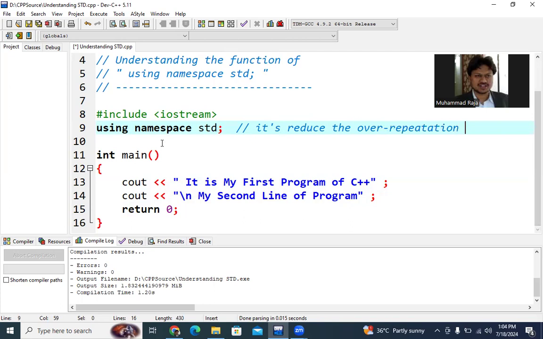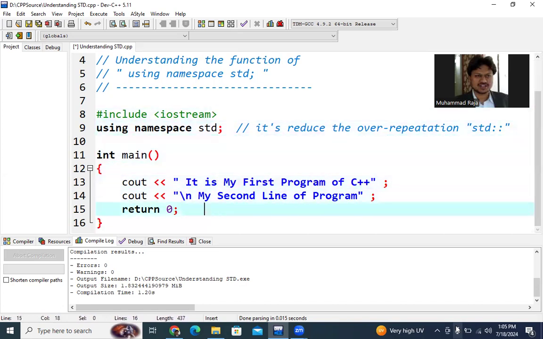I'm a little slow in my typing. That's the over repetition of std. Whenever you have to type cout, you have to put std, and then the scope resolution operator, two colons, every time. So instead of that over repetition, if you write in the memory namespace of the computer using namespace std, we don't have to type it again and again. So this is the basic, in-depth function of that macro.